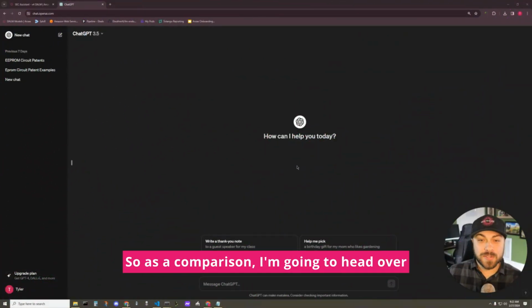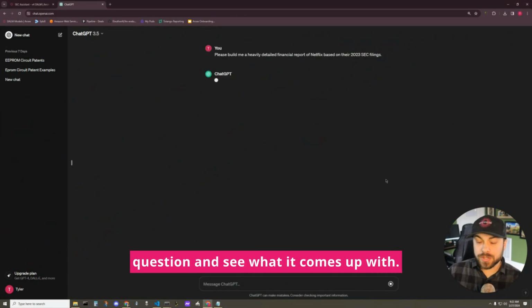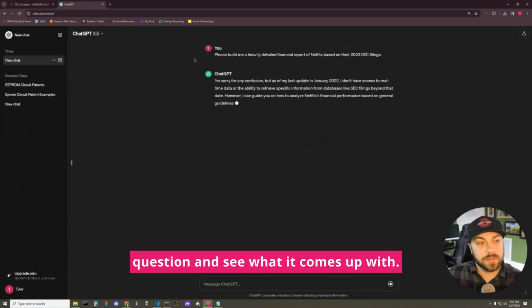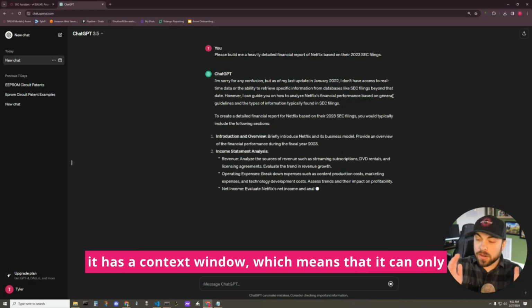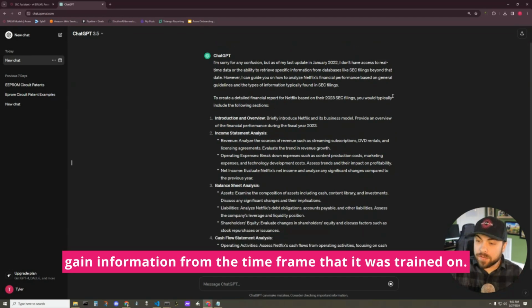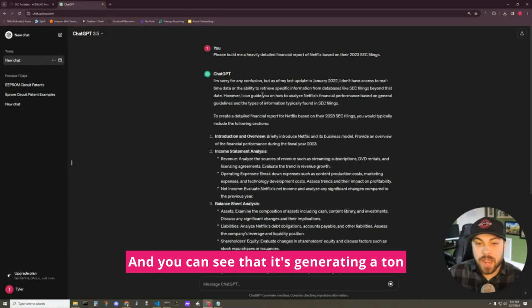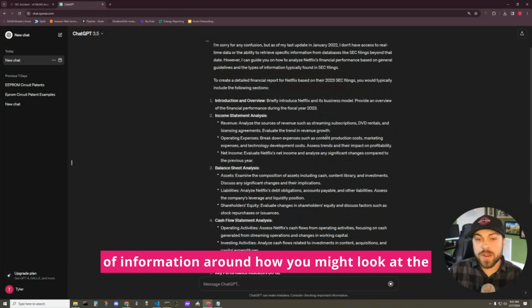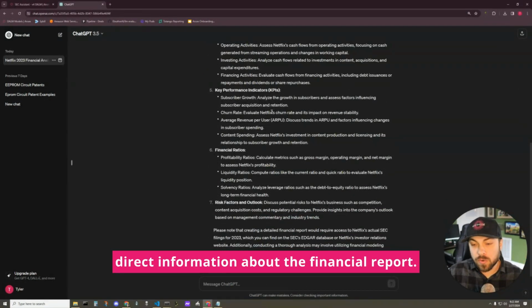So as a comparison, I'm going to head over to ChatGPT and give it the same exact question and see what it comes up with. And if we look at the response, you can see that it has a context window, which means that it can only gain information from the time frame that it was trained on. And you can see that it's generating a ton of information around how you might look at the financial report, but it's not going to tell you direct information about the financial report.